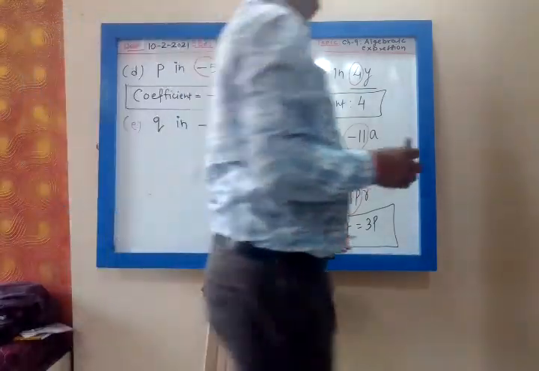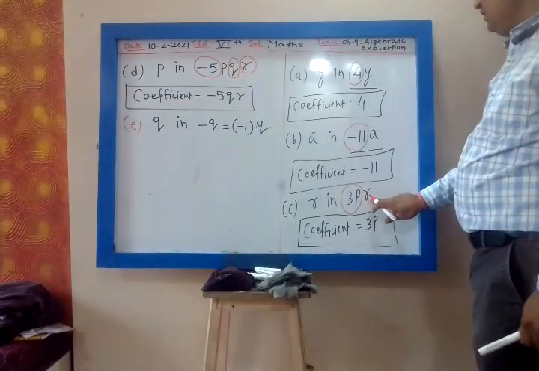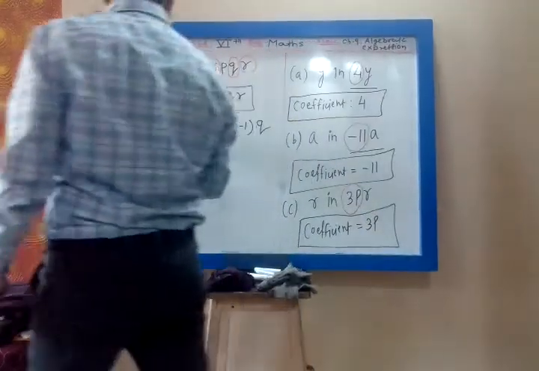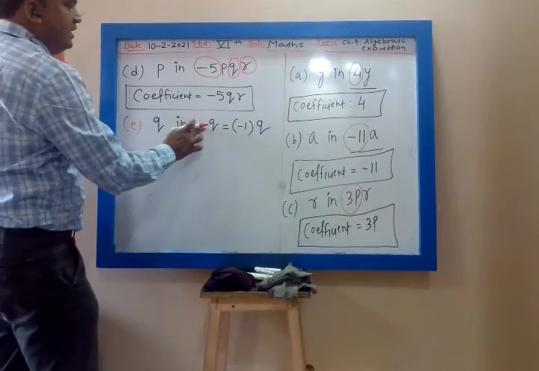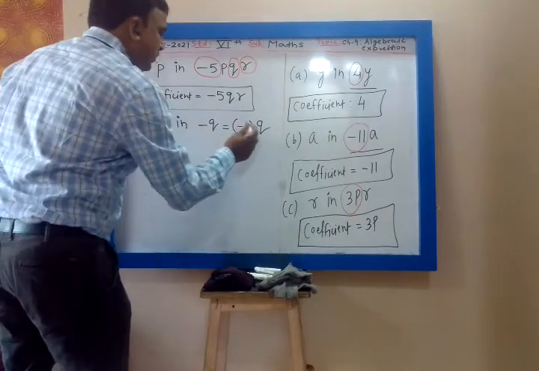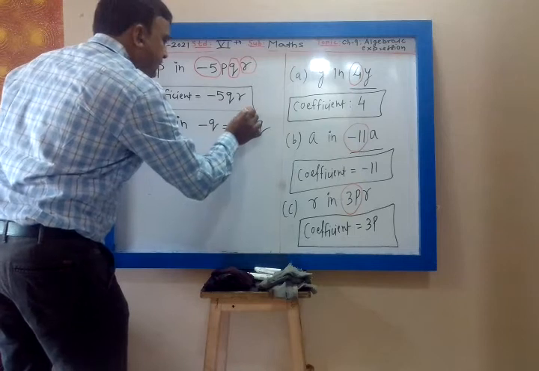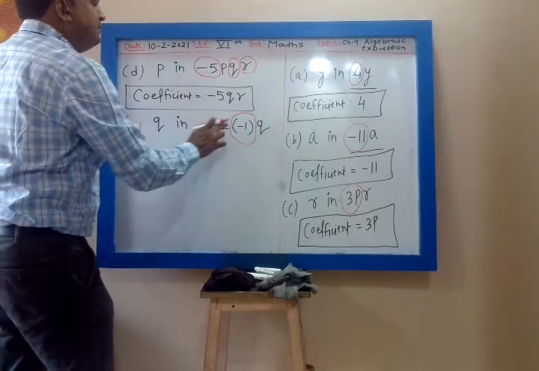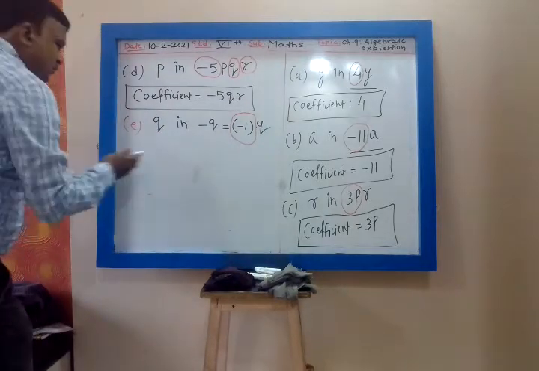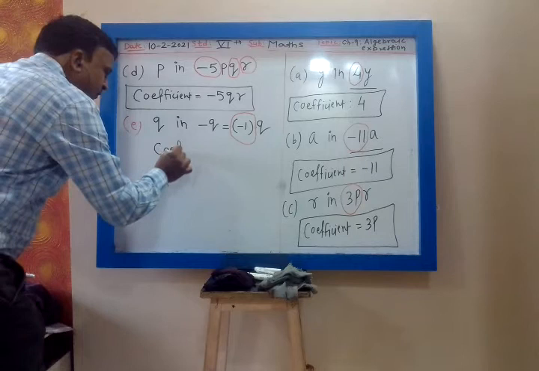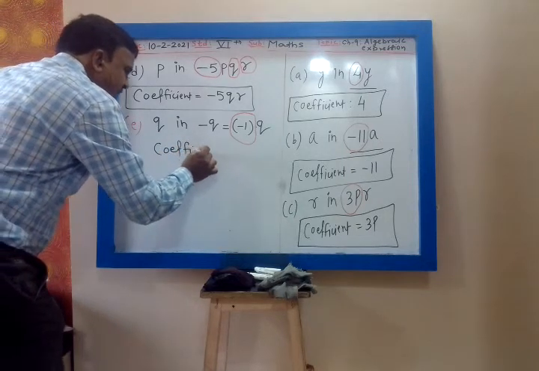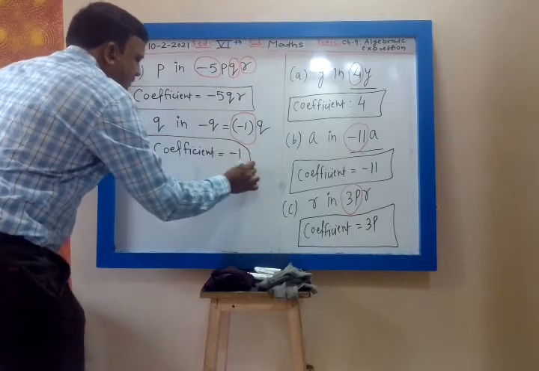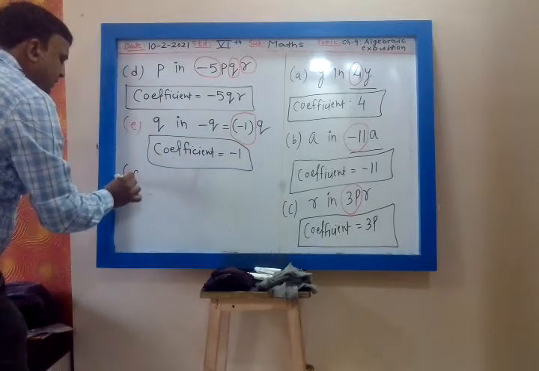My dear, the coefficient of R, which term is attached with R? 3P. So Q in minus Q. Minus Q I can write as minus 1 into Q. So what is the coefficient of Q? Minus 1. The coefficient of Q is minus 1. Minus sign means minus 1. Then F.